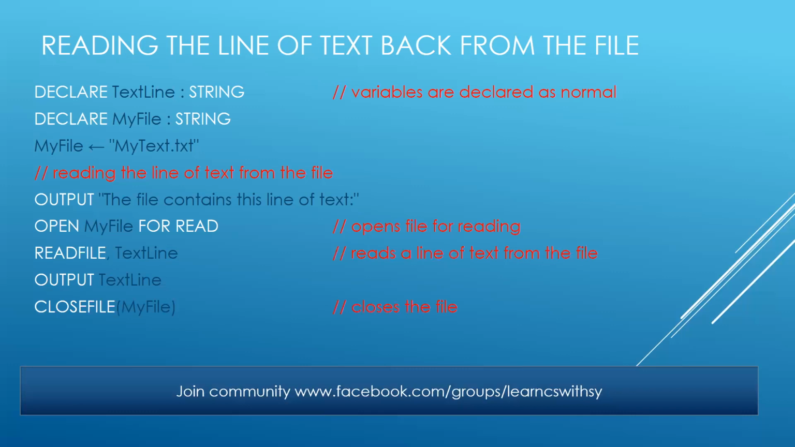And in the end, we should never ever forget to close the file by using close file, brackets. In the bracket, we write down my file. I think it's very simple. You have comprehended it this well, isn't it? Just see the sequence. We are opening for read, then we are reading by using read file, then we are using output to output that particular line of text, and then we are closing the file by using close file. Clear?